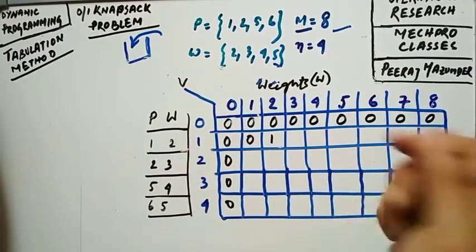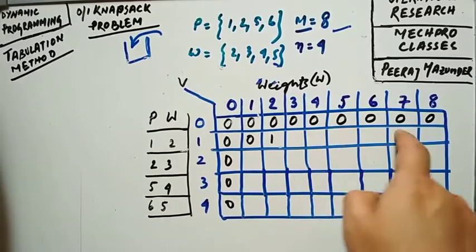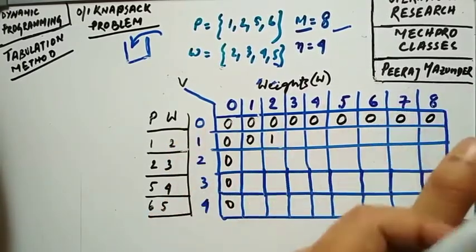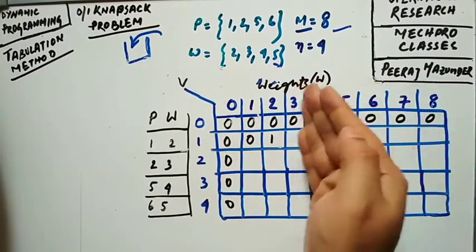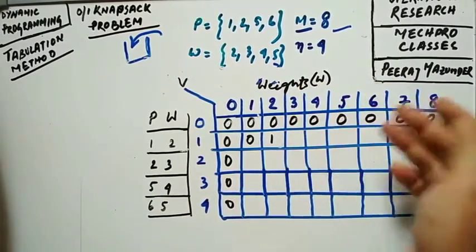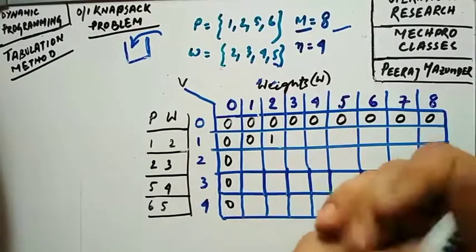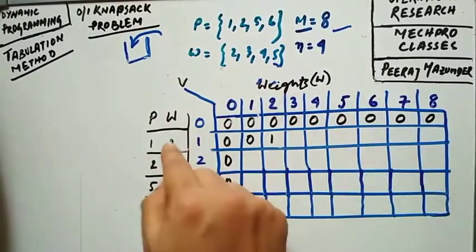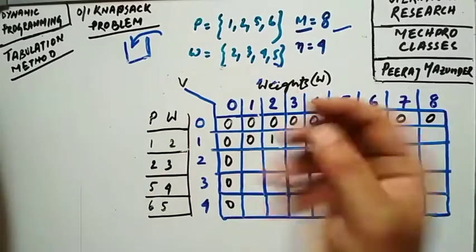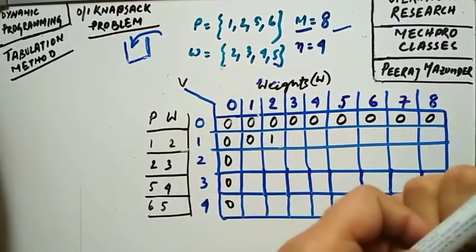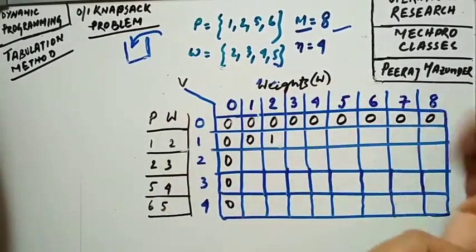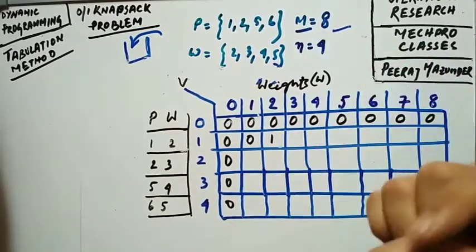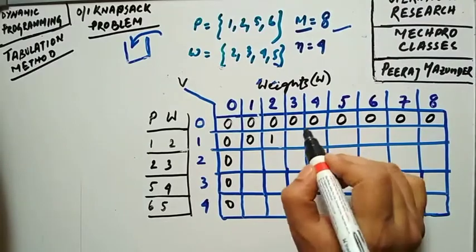Now what will be the value for this cell as well? We have got only weight 2, that is filled here only. So if you consider the latter part, that is weight 3, 4, 5, 6, it will remain the same, because if you have only 1 profit for this particular object, you cannot increase or decrease the value. So the profit will remain the same, whatever the weight increases. So you just write 1.